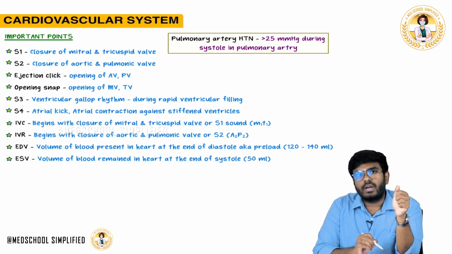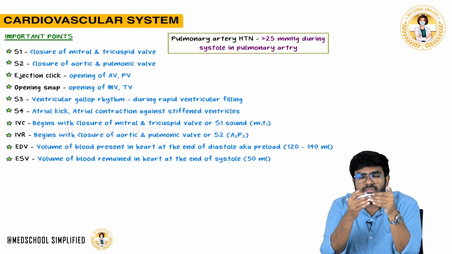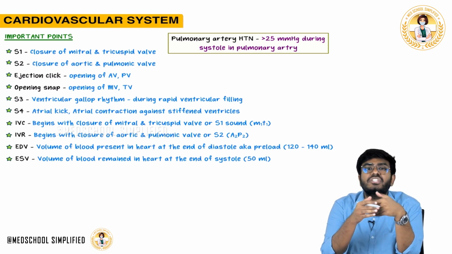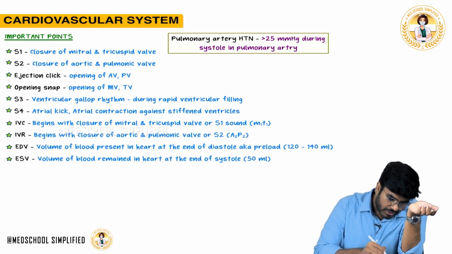Now, ejection click is because of what? When the aortic valve and pulmonic valve open, blood will eject into the aorta and pulmonic trunk. That will cause a heart sound called ejection click.